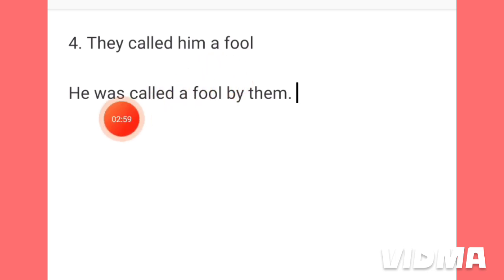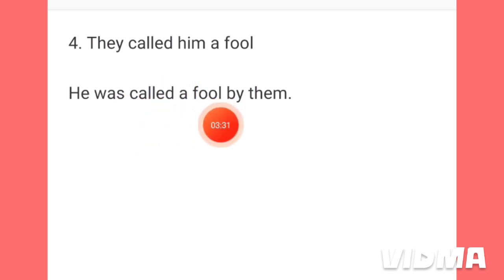So here it has been written he was called a fool. He, this is the subject form of this word him. Was, this is the auxiliary verb. Called, this called is the past participle of this main verb call. The past tense and the past participle are the same for the main verb call. That is why here called is written.